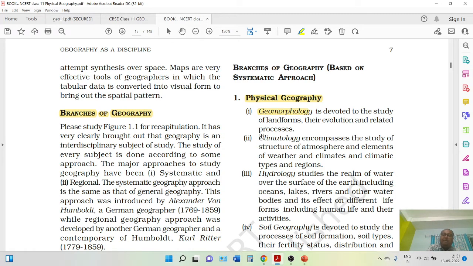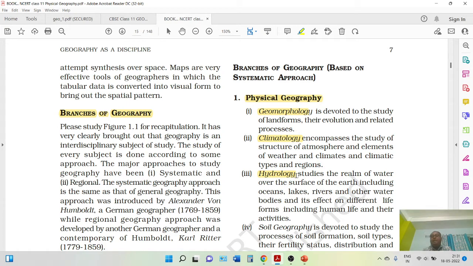After that, we have the concept of climatology. You all know, as the name suggests, climate, we study the structure of the atmosphere, the elements of weather and climate, and the climatic types in different regions. Next, in physical geography we have the concept of hydrology, the study of water on the surface. It may be in an ocean, lake, river, anything, and how humans are interacting with the water.